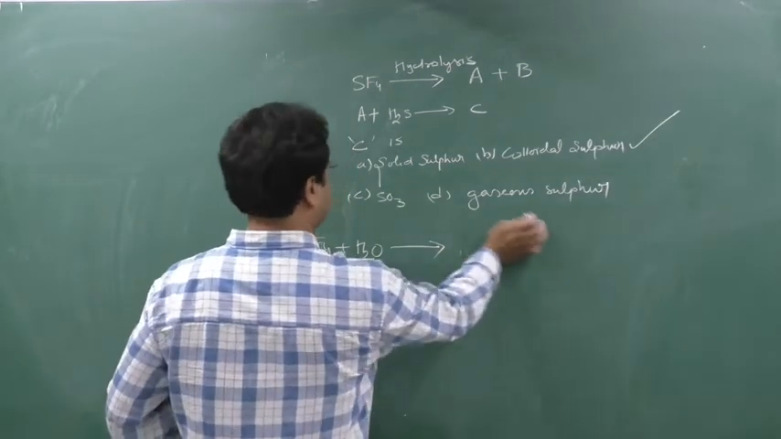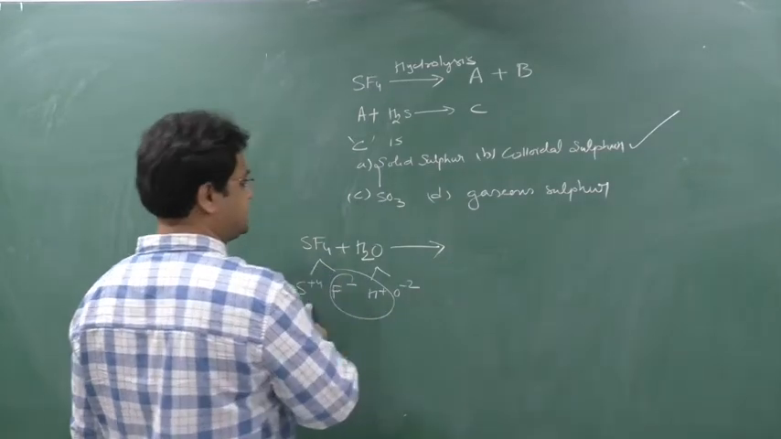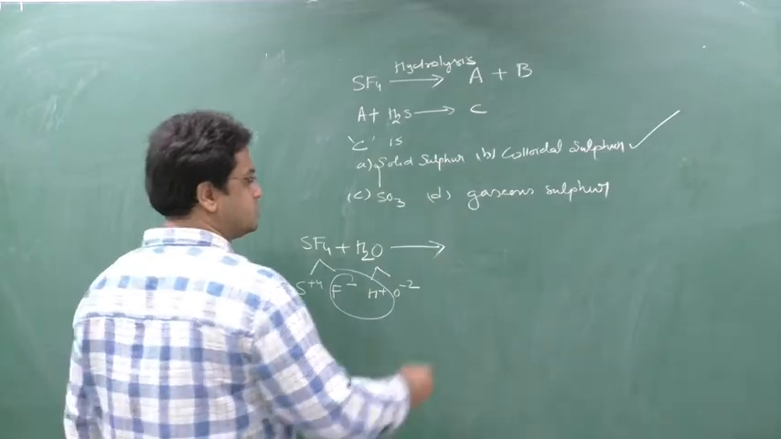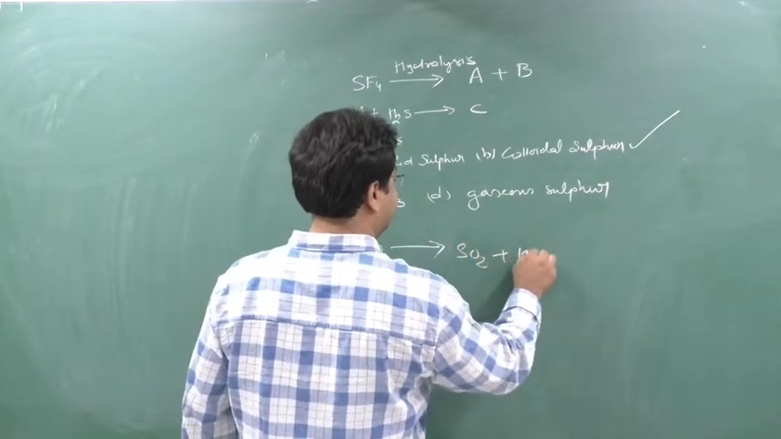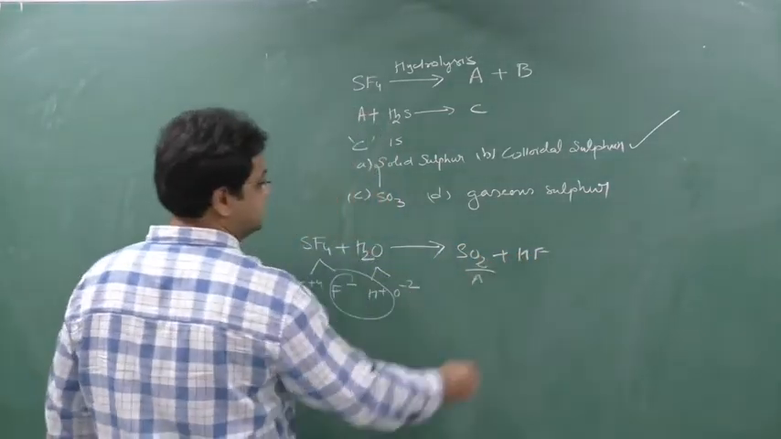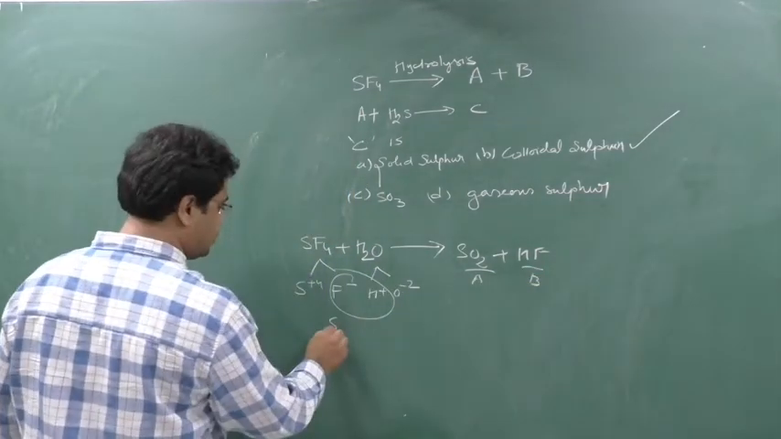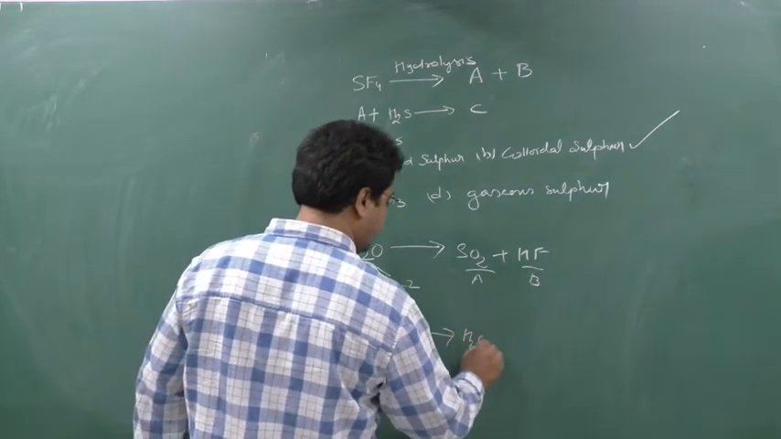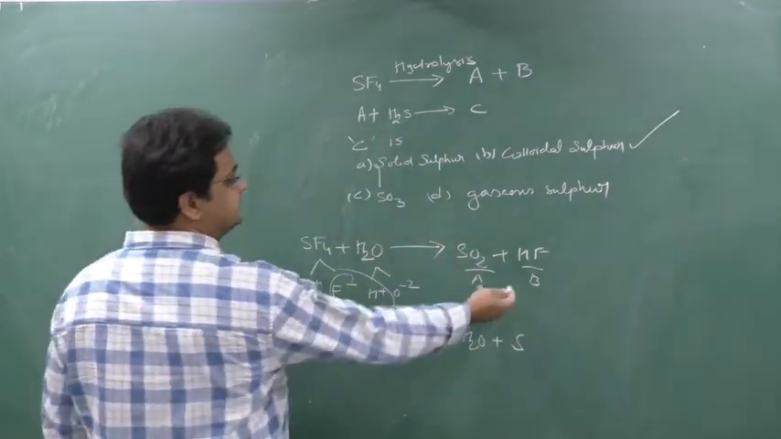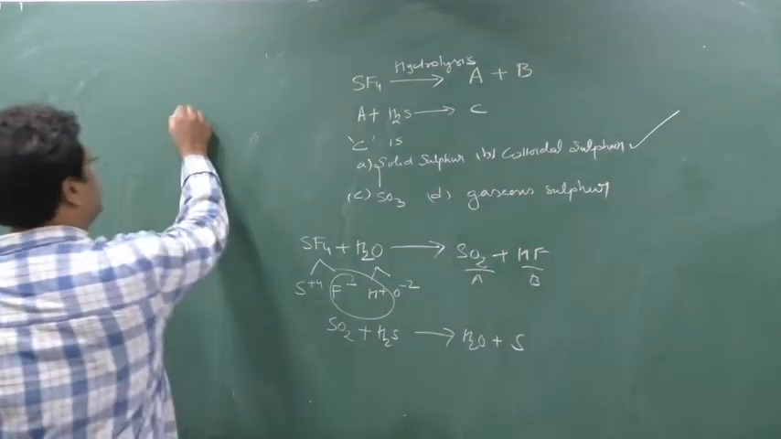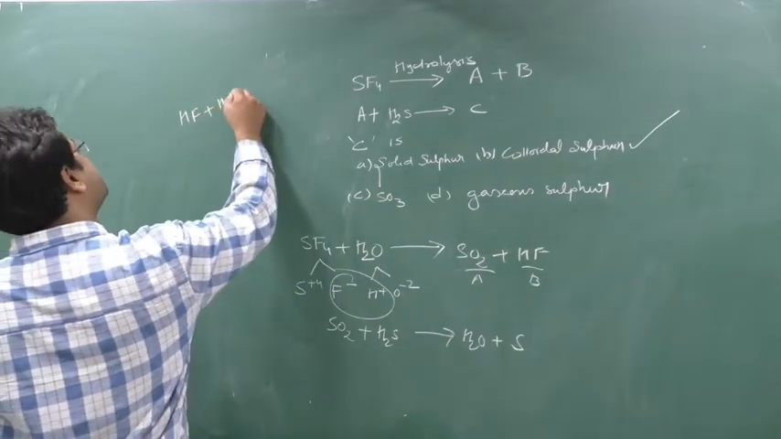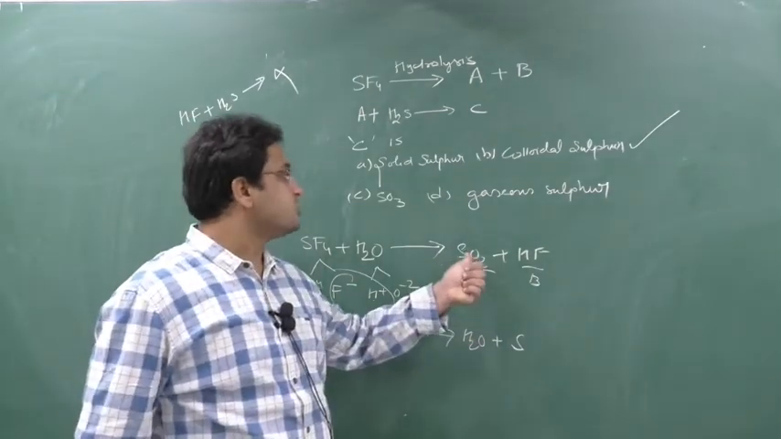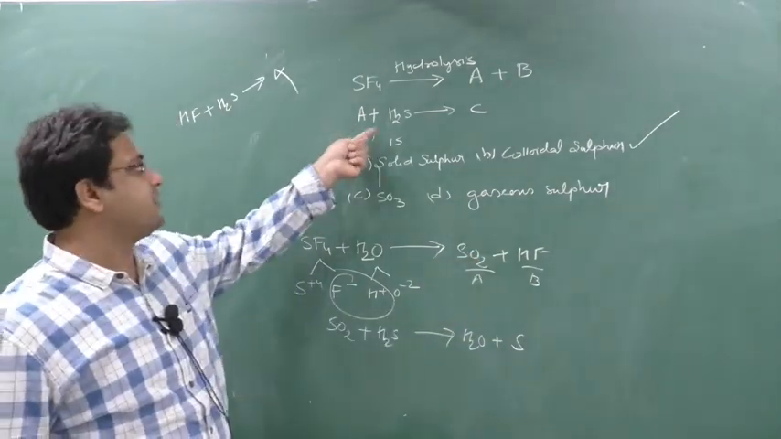Sorry, it will be forming here first S plus 4 and O2, so 4 and 2, S2O4, so 2 common, SO2 plus HF. If I consider this as A and this as B, so SO2 plus H2S, I'll get here H2O plus S. Sir, if I consider this as A, then HF plus H2S, nothing will be formed. That's why I have to consider A as SO2 and B as HF, so that I can further do the reaction.